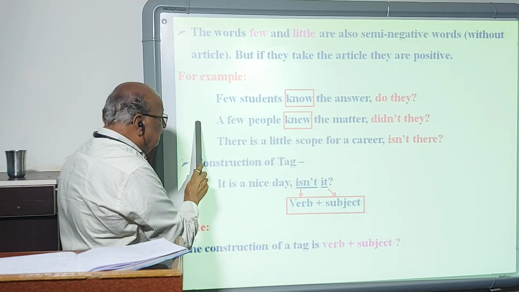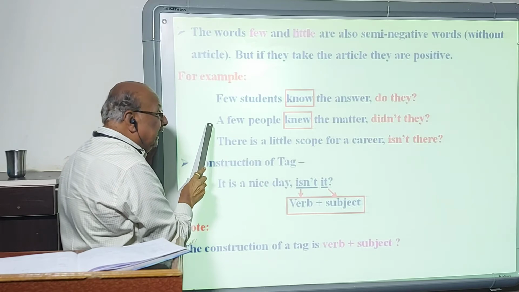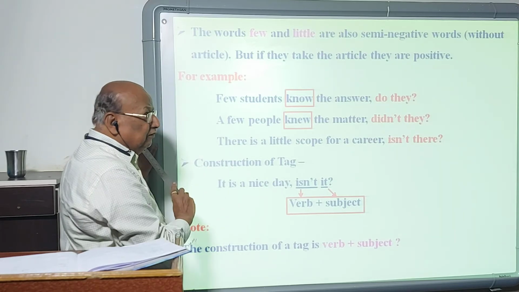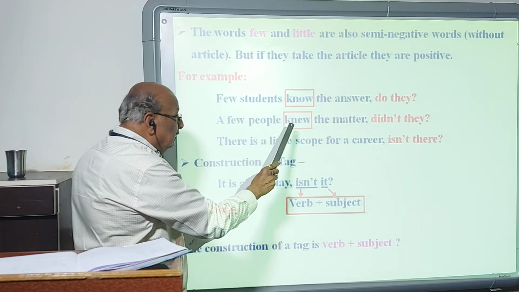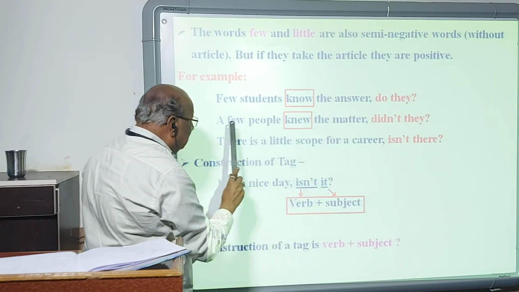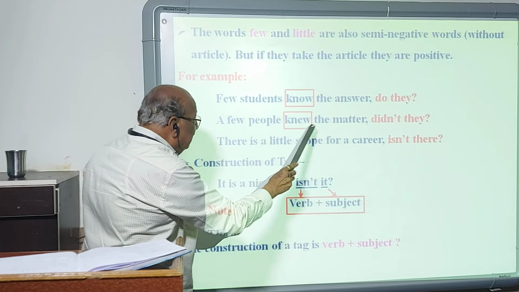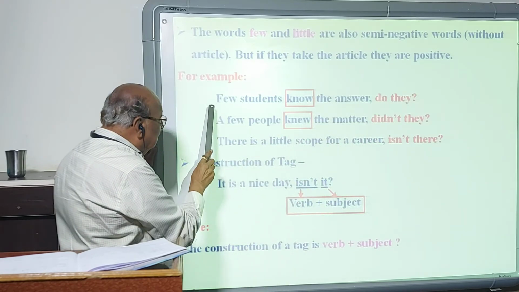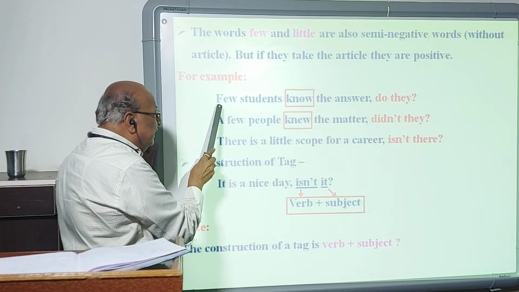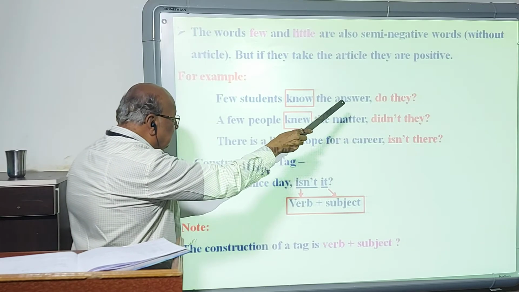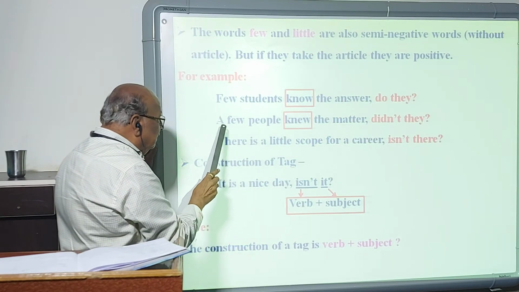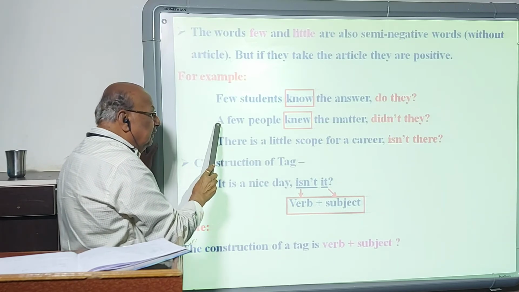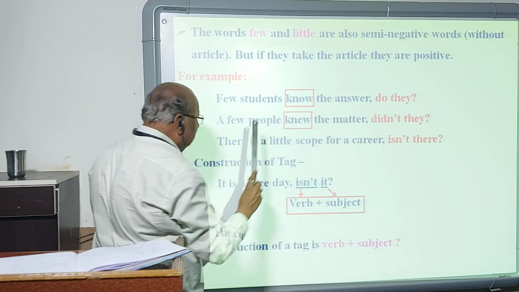But if you add the article, a few, it becomes positive, and then the tag should be negative. A few people knew the matter, didn't they? See the difference. Few without an article is negative and takes the positive tag. But if you add the article, a few, then it is positive and it takes a negative tag.